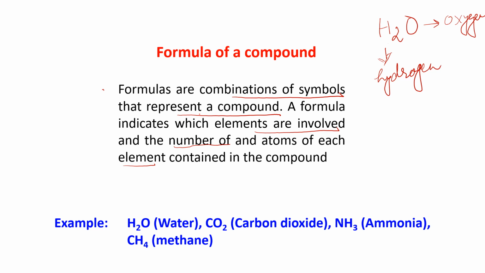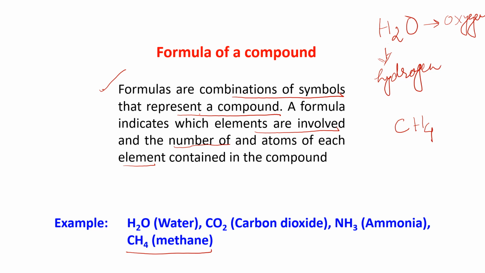So have you understood what a formula is representing? Similarly, suppose I am talking about methane, the formula is CH4. What are the elements present here? Carbon and hydrogen.